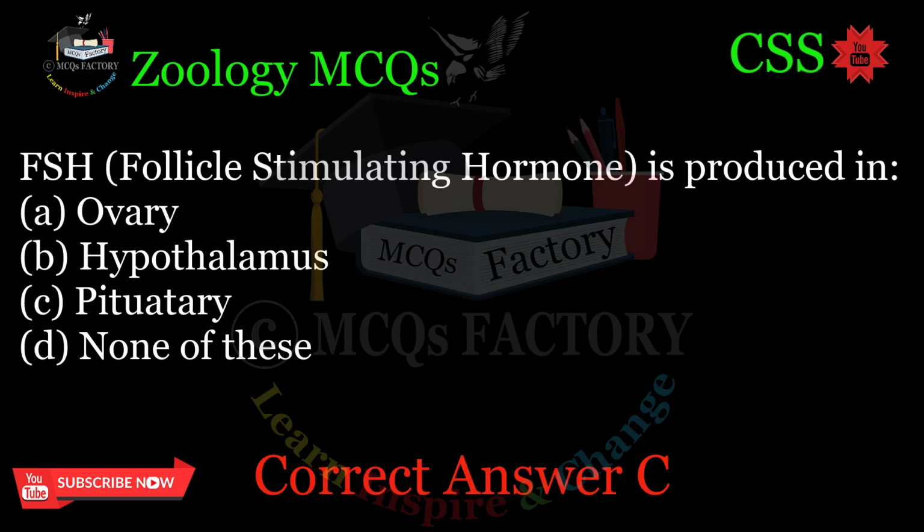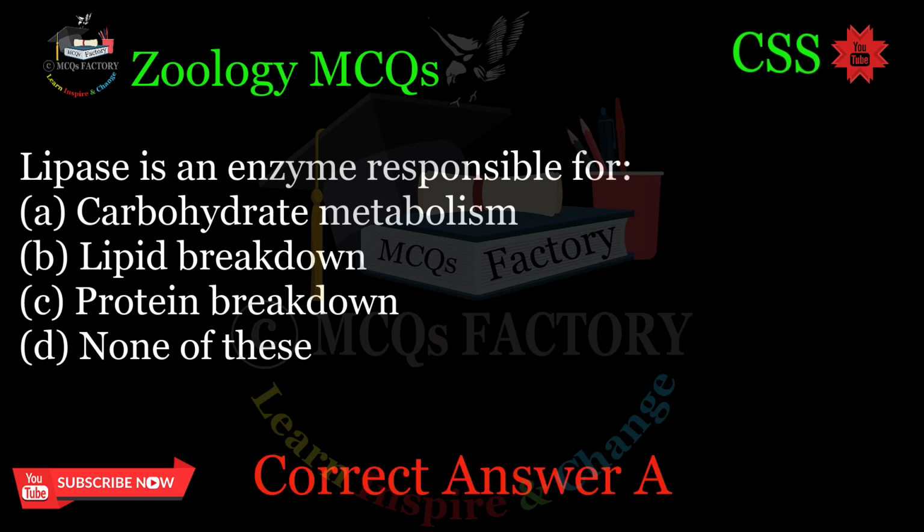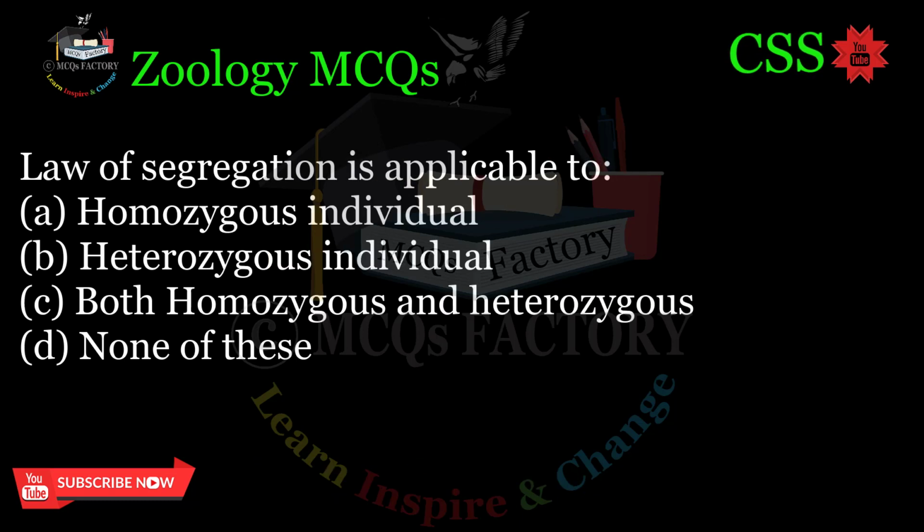Correct answer C. Lipase is an enzyme responsible for A. Carbohydrate metabolism, B. Lipid breakdown, C. Protein breakdown, D. None of these. Correct answer A.